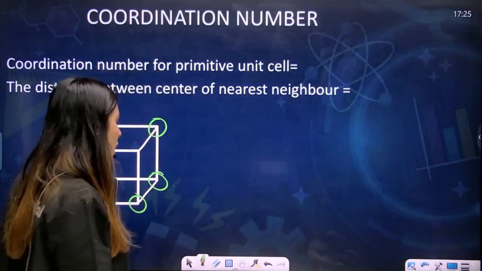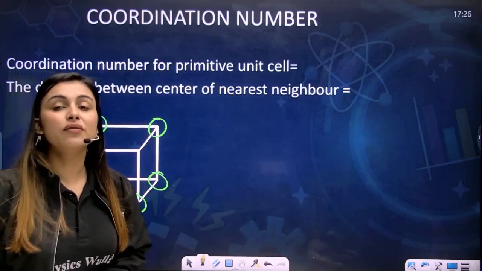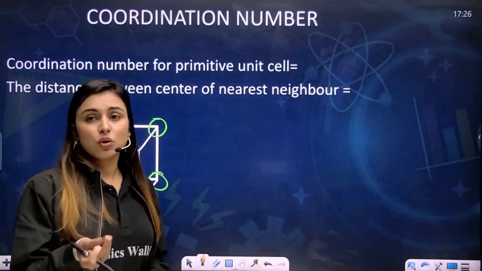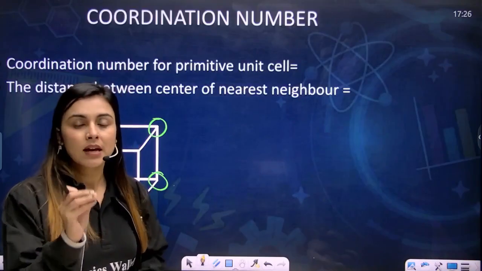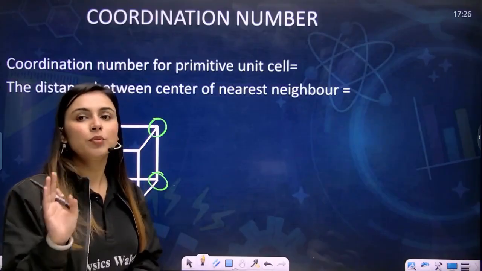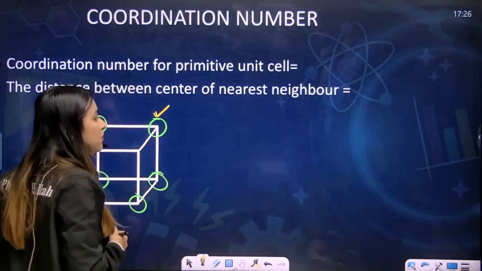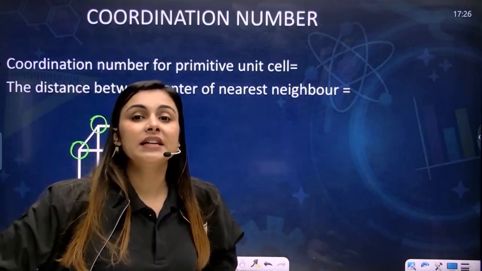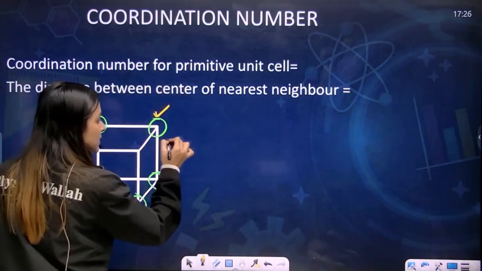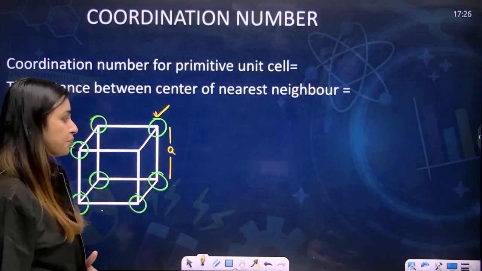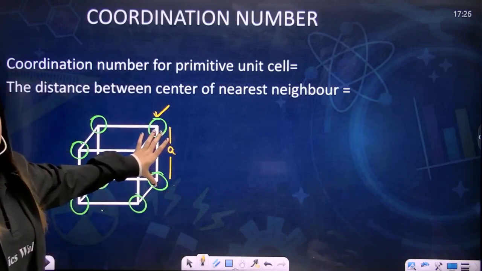So now, how are you going to do this? You are generally asked the first nearest neighbor. If you are asked the coordination number or the nearest neighbor, you have to find out the minimum distance at which an atom is present, and that would be your nearest neighbor. Let's say we want to find out the coordination number for this atom, then we'll see the nearest distance at which an atom is present. If I see, I can say that this particular distance is A, right? This edge length is A. So an atom is present at A distance from this.